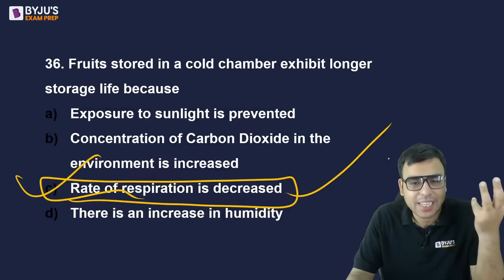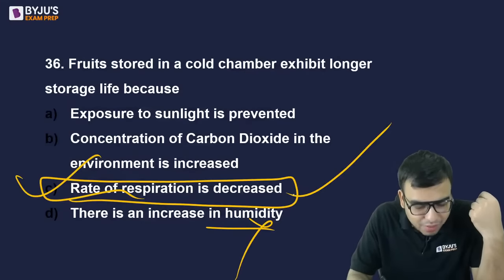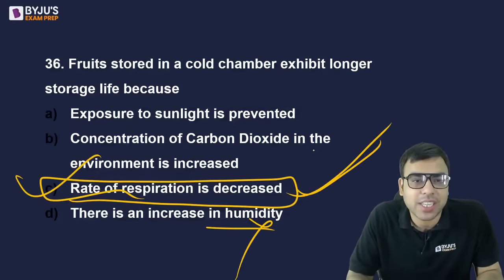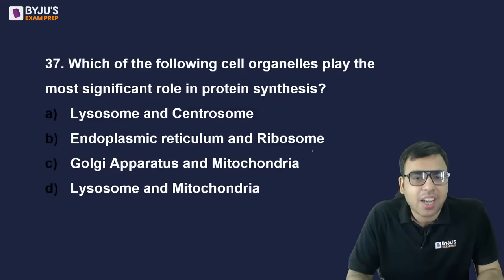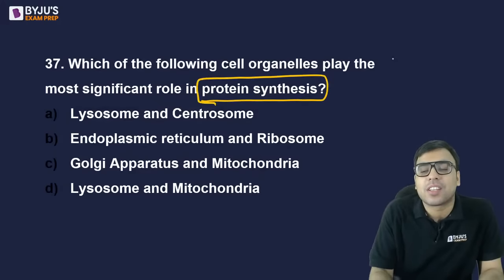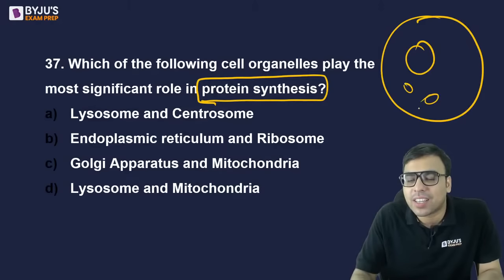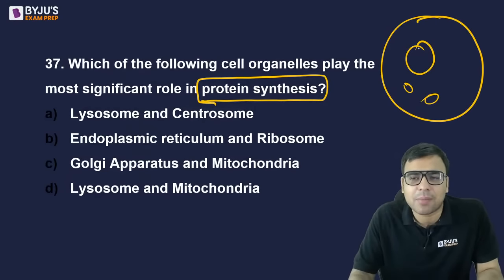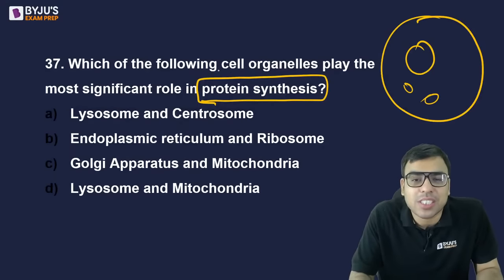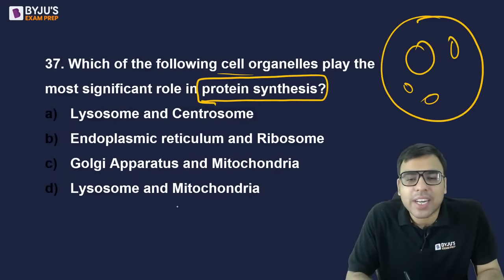I know it's a slightly tough question, है ना. Increase in humidity, नहीं, ह्यूमिडिटी कारण क्यों? Vaidehi, Vanshika, you are right, C is the right answer to this question, ठीक है. Rate of respiration decreases, इसलिए खाना देर तक रखता है. Which of the following cell organelles plays the most important role in protein synthesis? देखो जो एनिमल सेल या प्लांट सेल होता है उसके अंदर न्यूक्लियस होता है, माइटोकॉन्ड्रिया होता है ना, लाइसोसोम होता है, different cell organelles. उसी को सेल ऑर्गेनेल कहते हैं ना. So like you must be aware, mitochondria is famous for what?